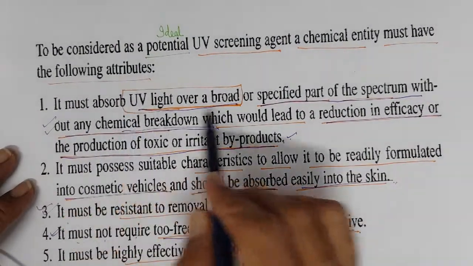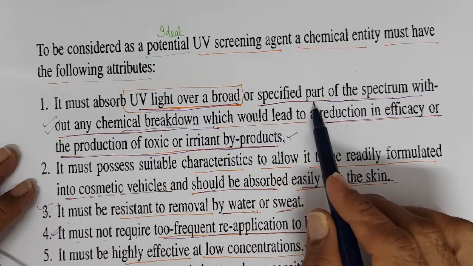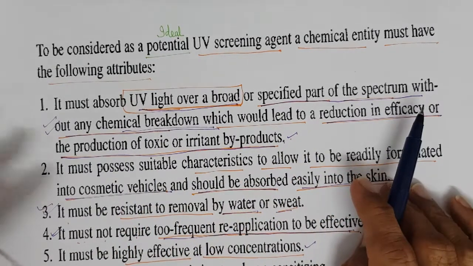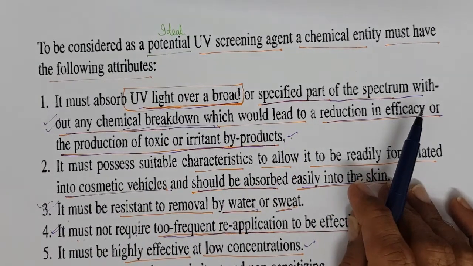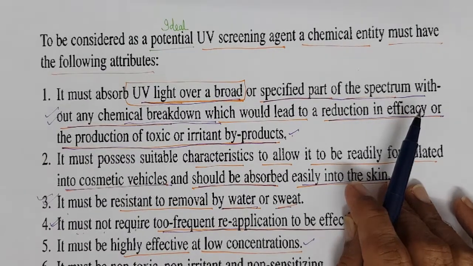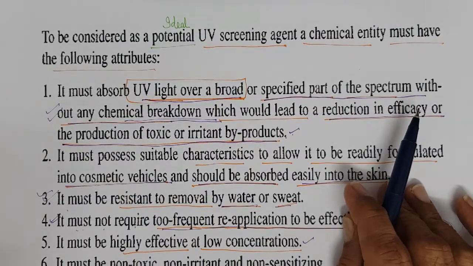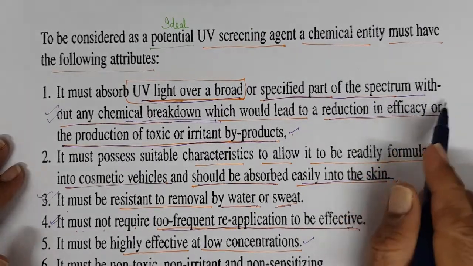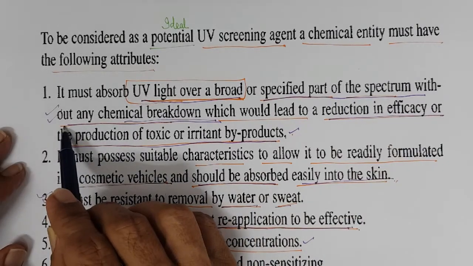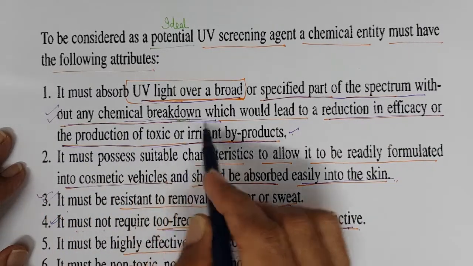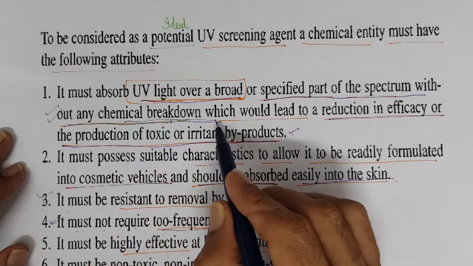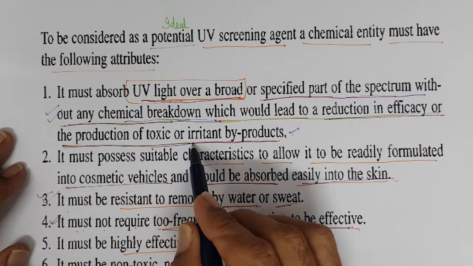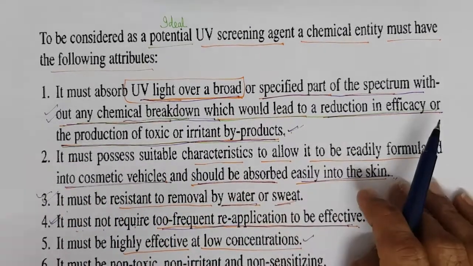It must absorb UV light over a broad or a specified part of the spectrum without any chemical breakdown. If it can absorb a broad wavelength, it's better. But if it is absorbing only at a specified wavelength, it's okay. But it should not break down. No chemical breakdown should happen, which would lead to reduction in efficacy or the production of toxic or irritant byproducts.